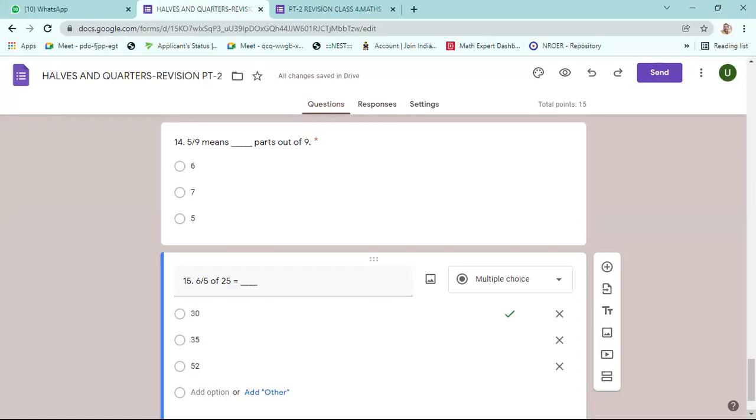Sir, in the 15th question, the answer is 30. 6 by 5 of 25. Of means multiplication. 6 by 5 into 25. 25 in the numerator and 5 in the denominator get cancelled. 5 fives are 25, so the denominator 5 and numerator 25 get cancelled. 25 divided by 5 is 5. So 6 into 5 will be 30. Okay, sir.